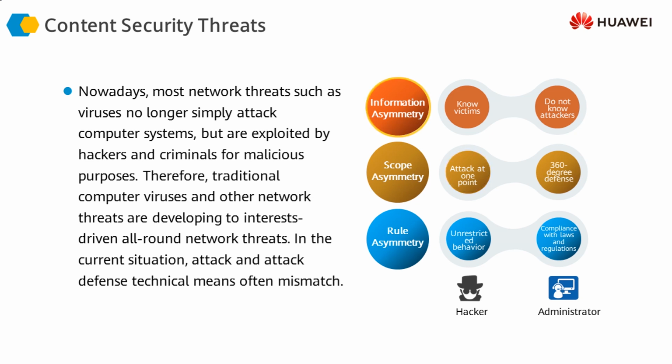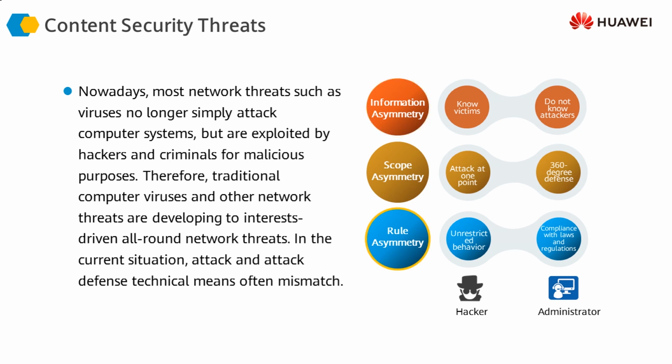So the scope for us is our entire infrastructure. But for the attacker, the scope could be one server, or one internet access point, one internet entry point, one gateway. So he could be targeting one point, and we have to protect all our points.